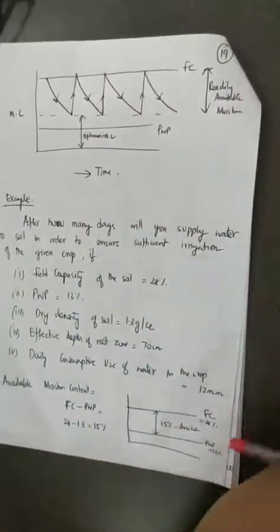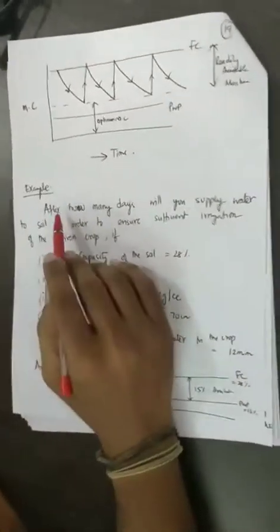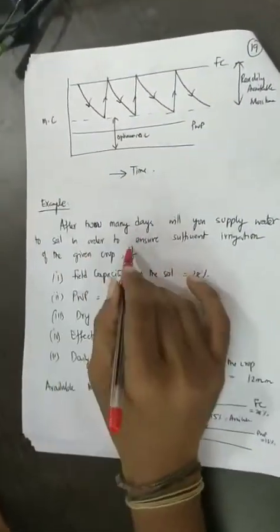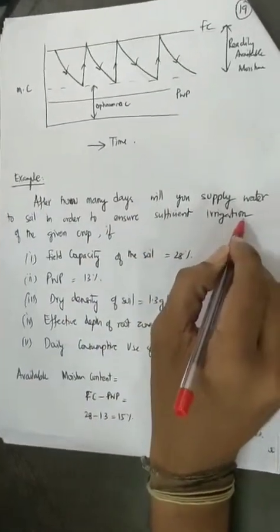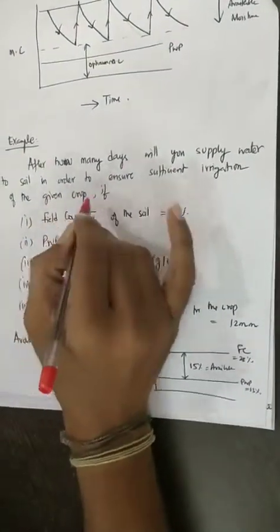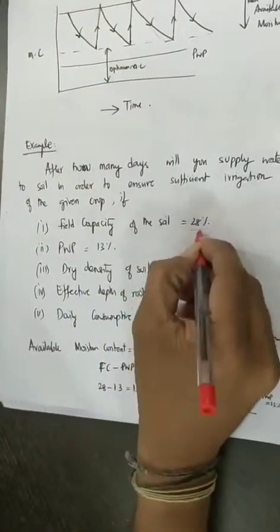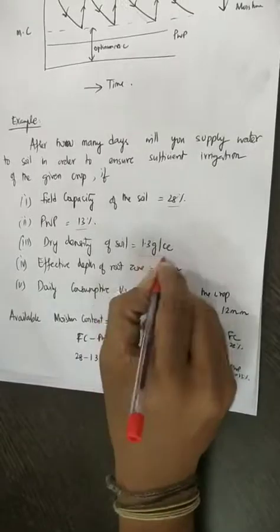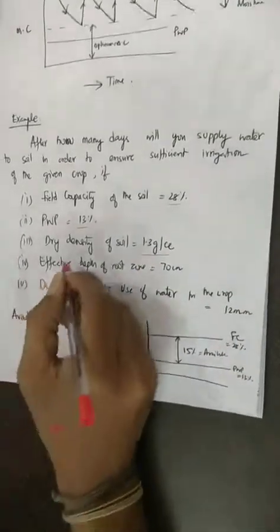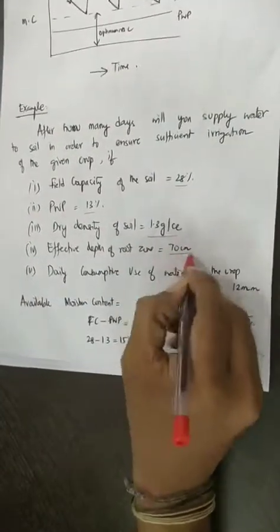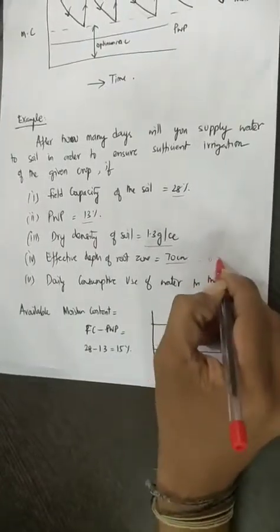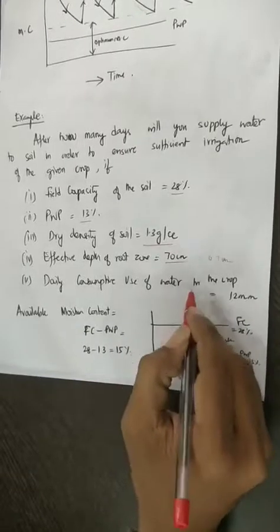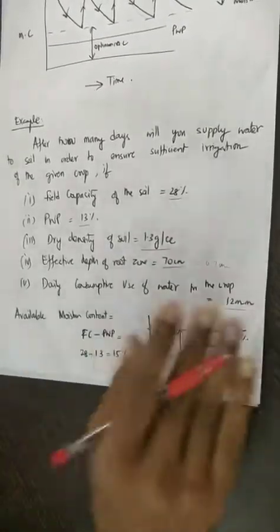A simple example will clearly illustrate this purpose. For how many days will you supply water to the soil in order to ensure sufficient irrigation for the crop, if the field capacity is 28%, the permanent wilting point is 13%, the dry density of the soil is 1.3 gram per cc, the effective depth of the root zone is 70 centimeter or 0.7 meters, and the daily consumptive use of water for the crop is 12 mm.